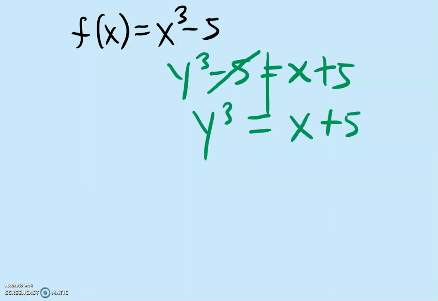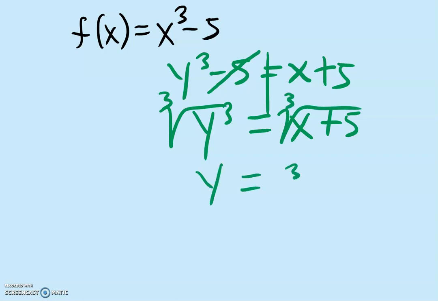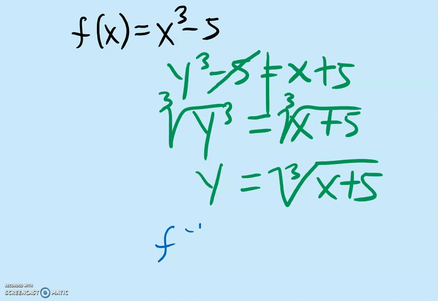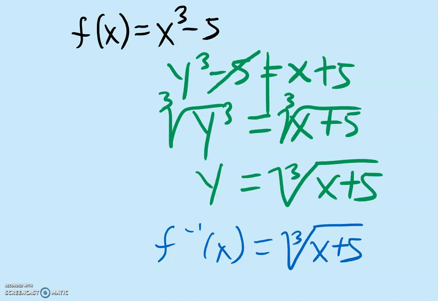Now to get the y by itself, we will take the cube root of both sides. To get us y is equal to the cube root of x plus 5. And to rewrite in function notation, we'll write it like this: f inverse of x is equal to the cube root of x plus 5.